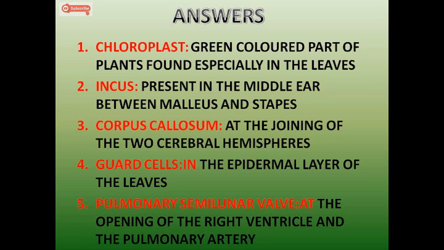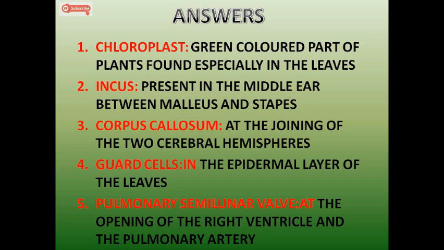Guard cells, it is present in the epidermal layer of the leaves. You can obviously imagine the guard cells because whenever you are drawing the structure of the stomata, you have to mention guard cells. And the fifth one, pulmonary semilunar valve at the opening of the right ventricle and pulmonary artery.